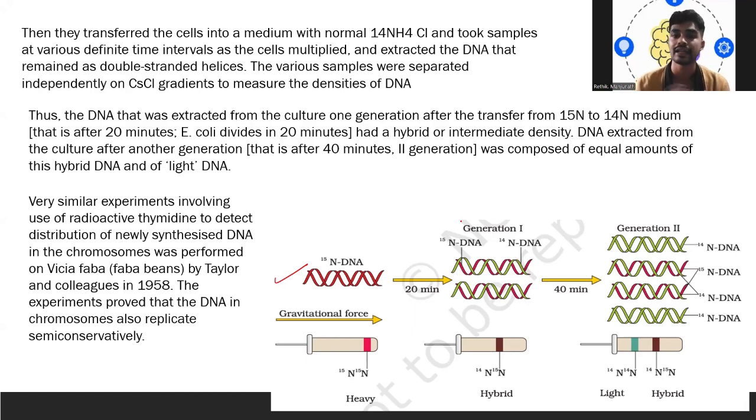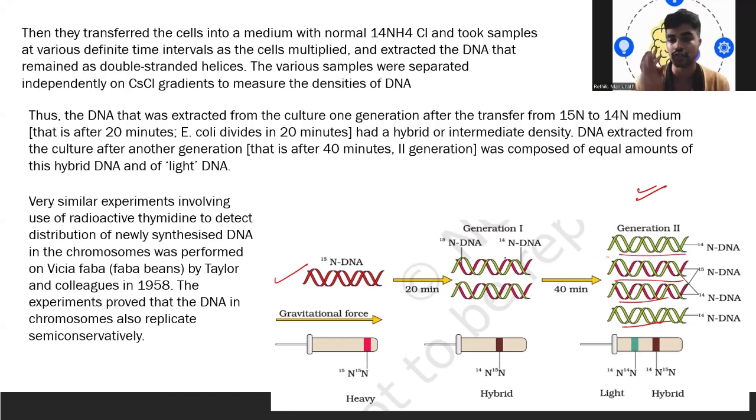So that is the DNA extracted from the culture after another generation. The second generation was composed of equal amounts of hybrid DNA and light DNA. So I can call them hybrid DNA and light DNA.